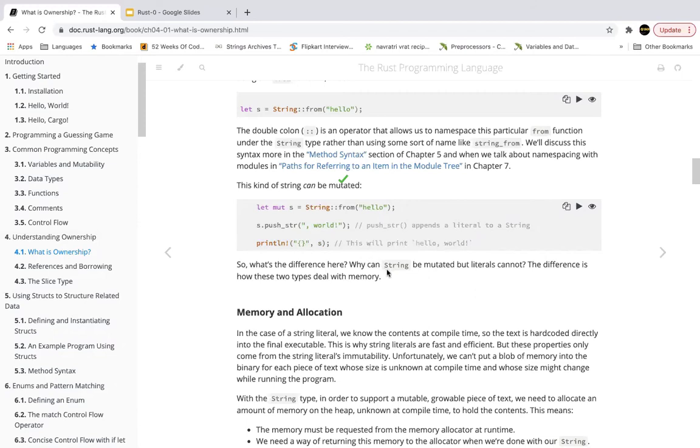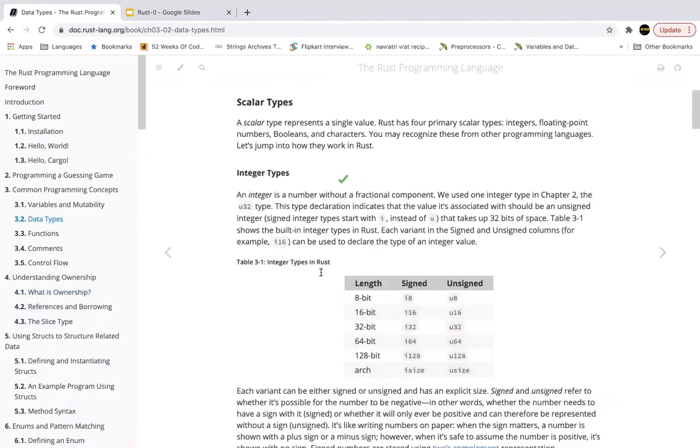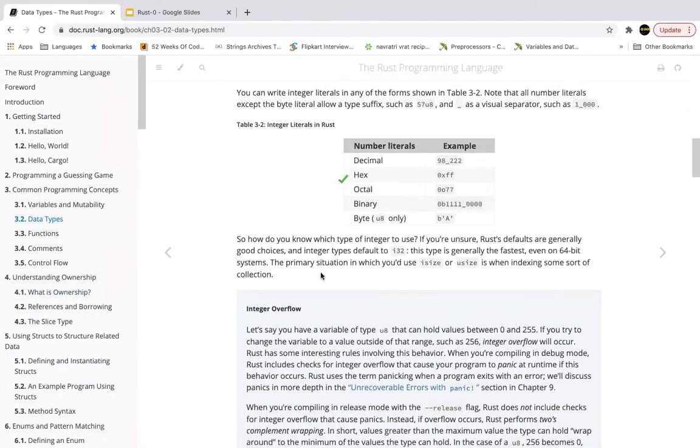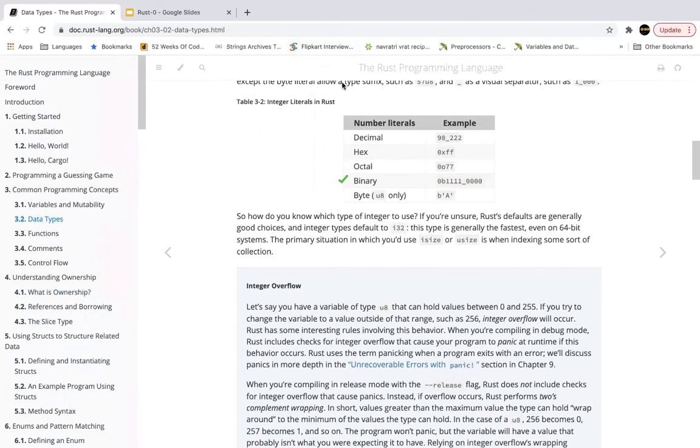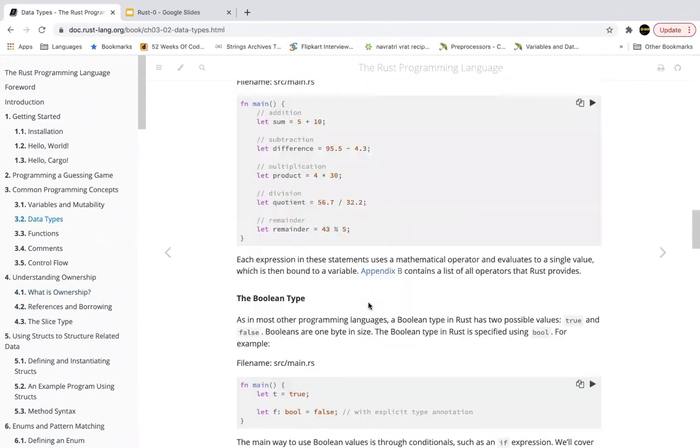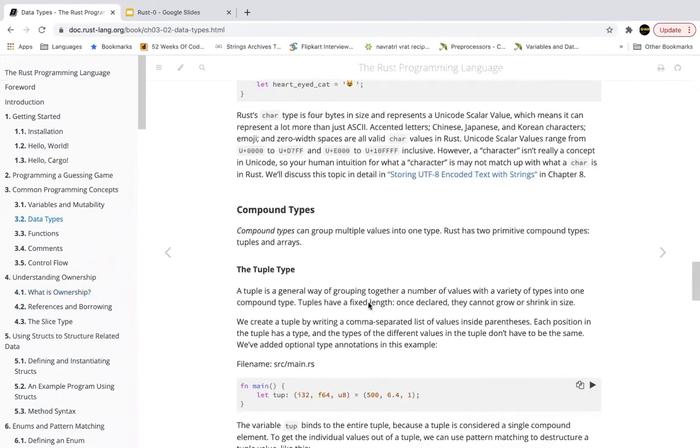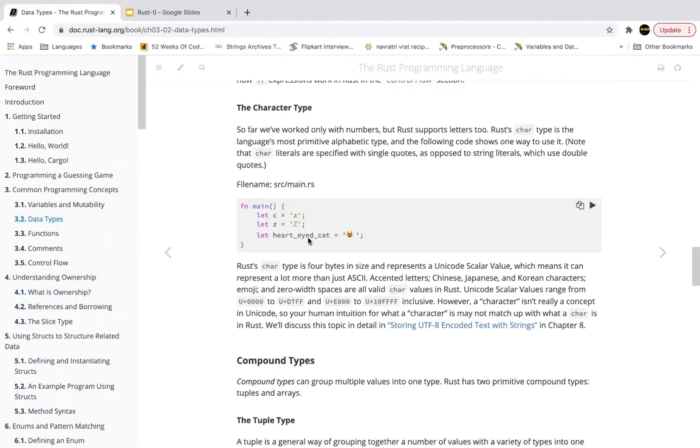What is the biggest difference between string literals, that is the string data type that we saw earlier? Let me see if I can quickly go to this chapter. Boolean type, character type. The character type had different characters, as you can see.